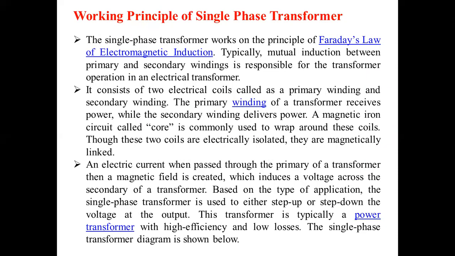Next you write down. The single phase transformer works on the principle of Faraday's law of electromagnetic induction.